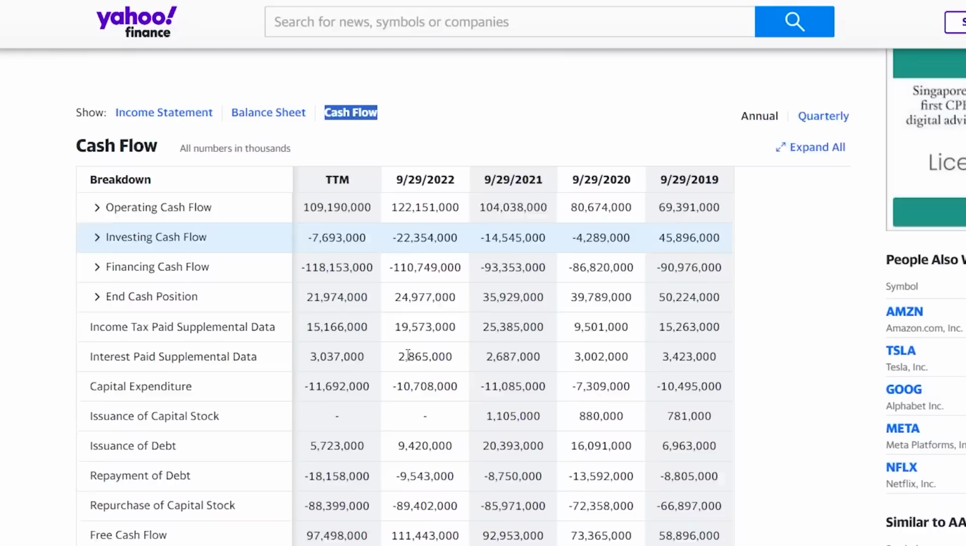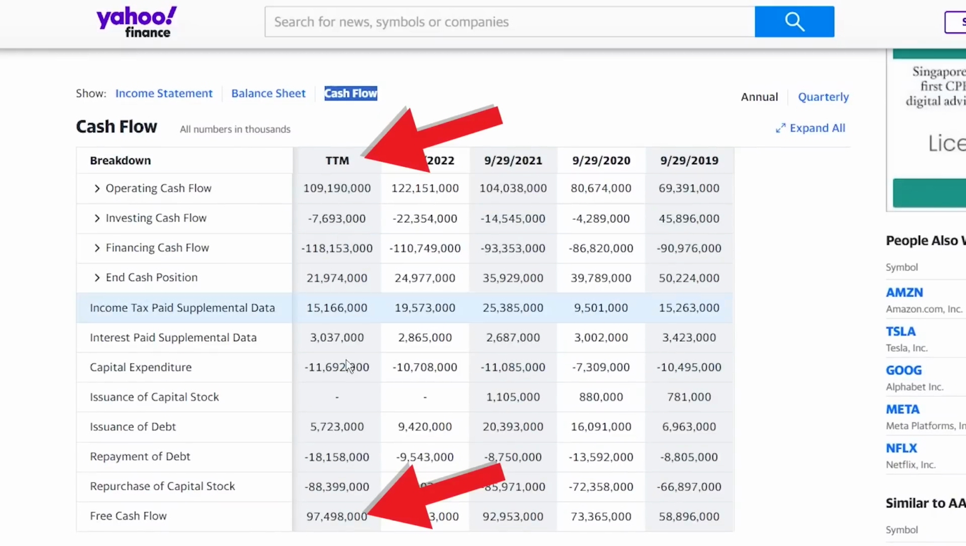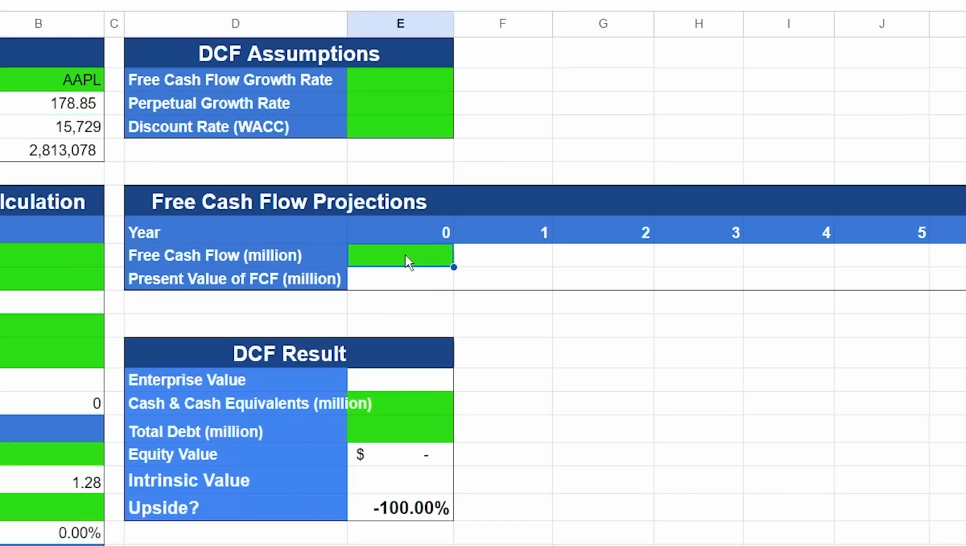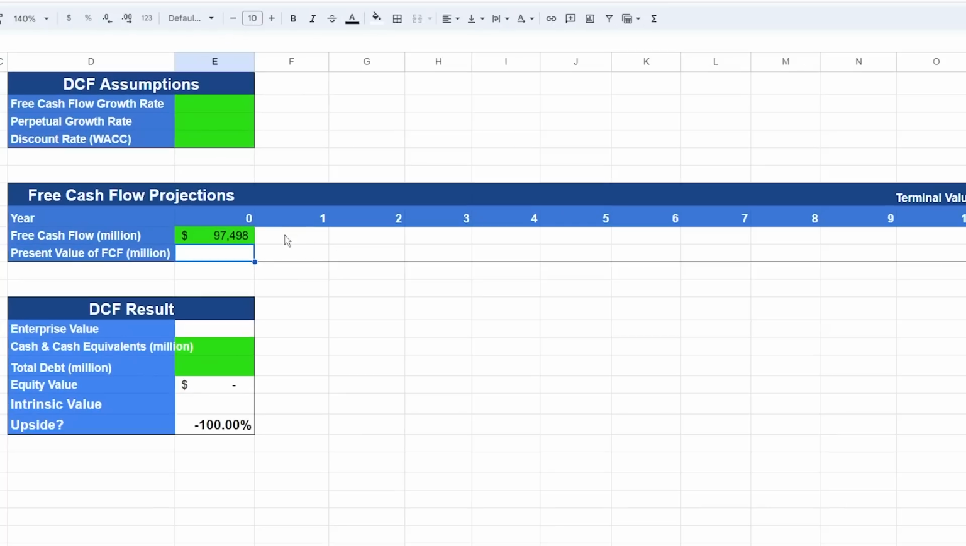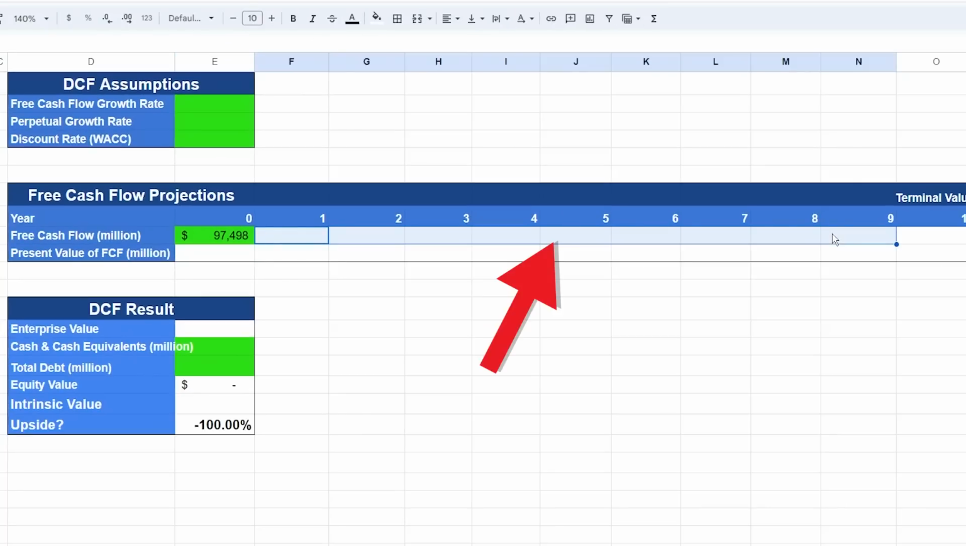Since we don't have the full amount for this year yet, we can use the trailing 12 months free cash flow. Copy it, head back to the spreadsheet, then paste it in. This will be in the millions, so I'll just remove the 3 zeros at the back. Okay, now that we have the free cash flow for the first year, the next step is to project how much free cash flow the company will generate in the future. To do that, we need to first ask ourselves, what will the company's growth rate be for the next 10 years?